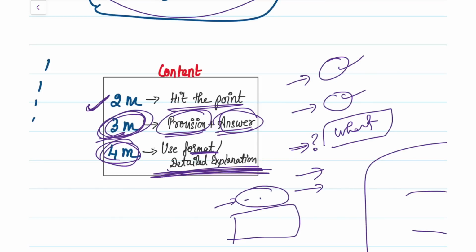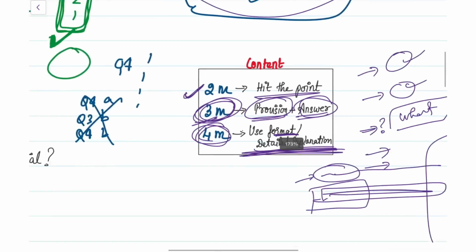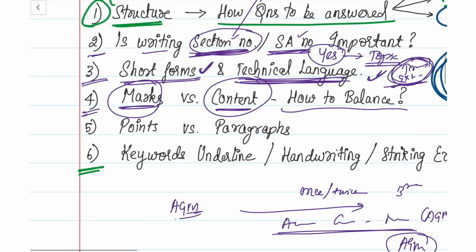Okay, so if you're writing, yes, the audit documentation is important, you cannot just stop with that. You need to explain why and what or how. Yes, so remember that this is how you have to balance your content. Yes. Next point we are going to discuss is points versus paragraph.